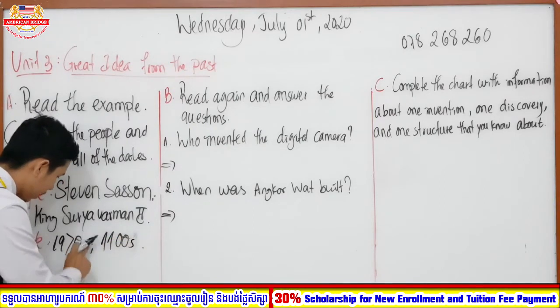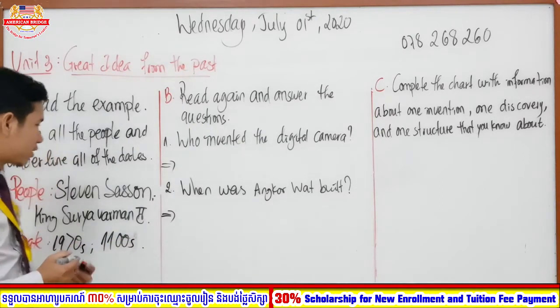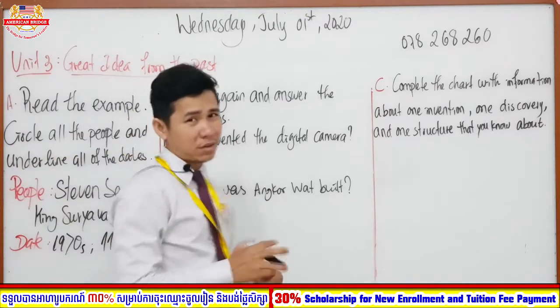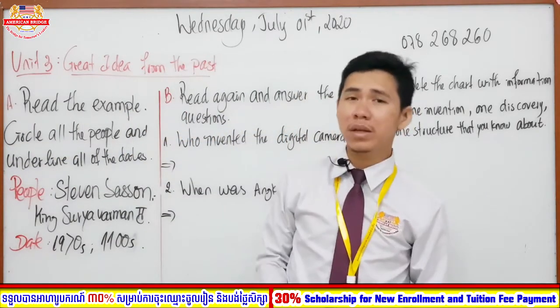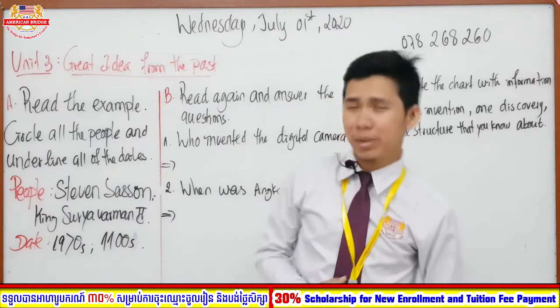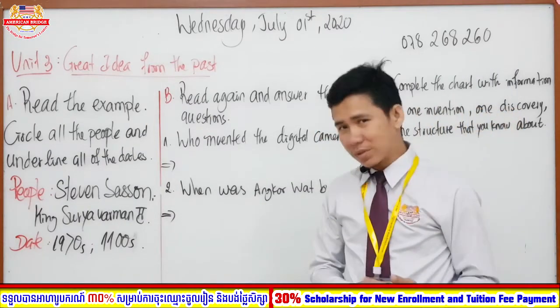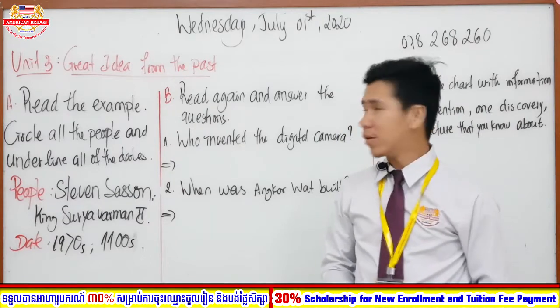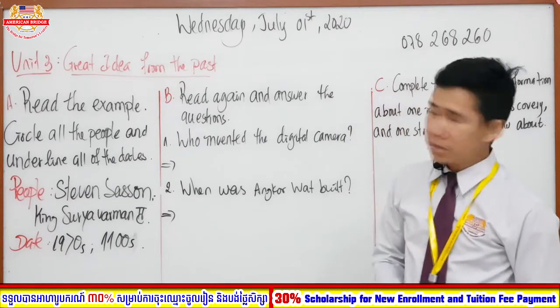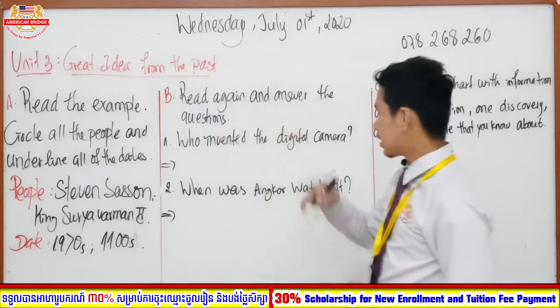Don't forget that at the end, okay? So it is showing the decade or the time of the year that something is going to be created or invented by the people, okay? Right, so right now, everyone, that's all for section A, and right now we are going to move on to section B. So section B, they want you to read again and answer the questions.